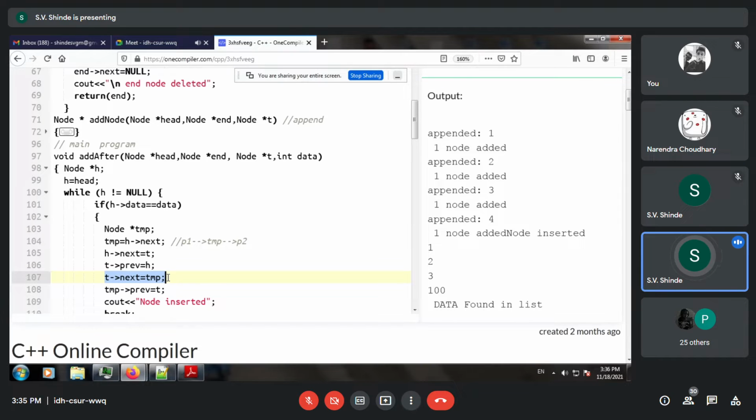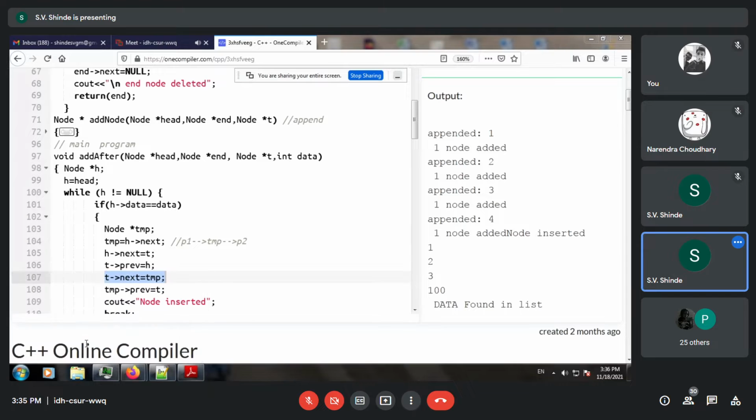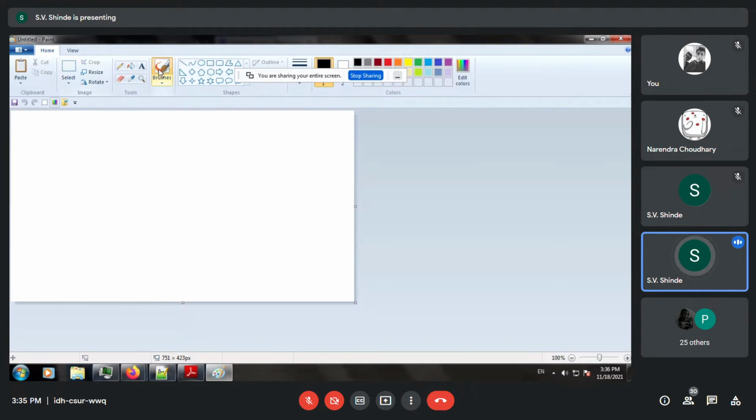So how this works, let us see it in a diagrammatic approach. Let us consider the first node. So the first node is this, and let us say this is your second node, and this is the third node which is going to be appended.